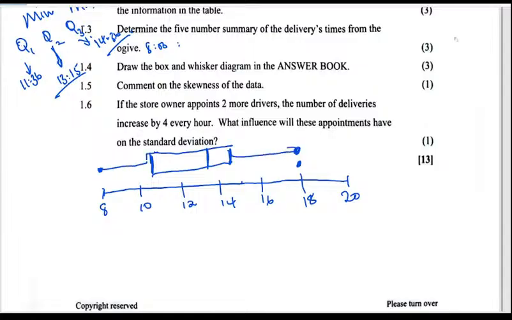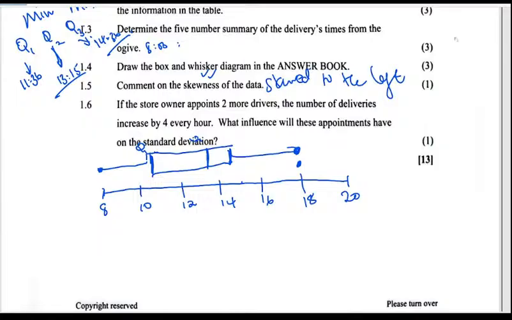So this is our box and whisker. Now, because the question is asking to comment on the skewness, we can say that there is more space between the Q1 and the Q2, so it is skewed to the left, or negatively skewed.